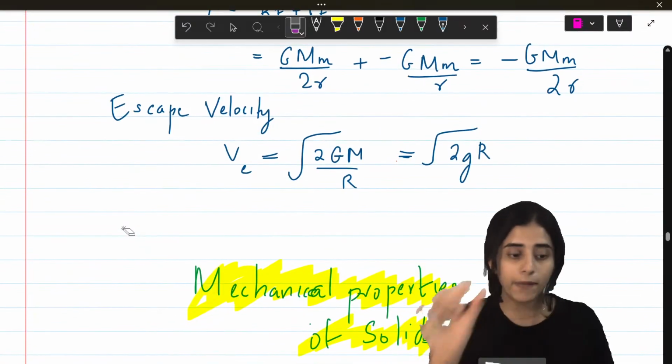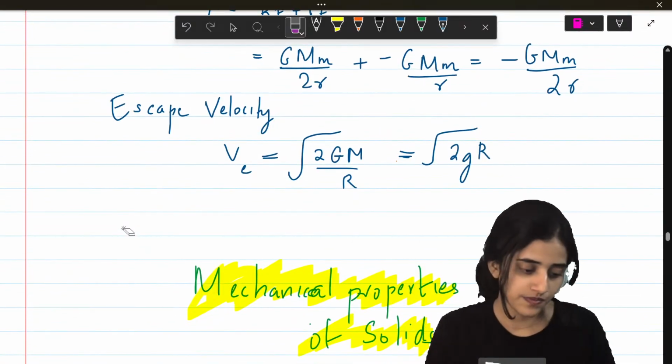Next, we're going to look at mechanical properties of solids.